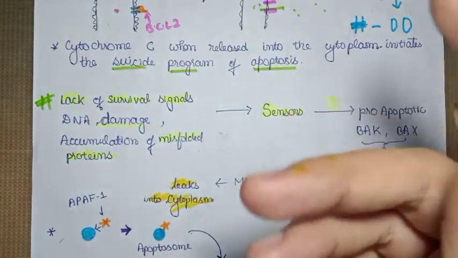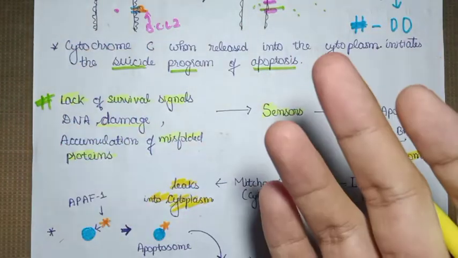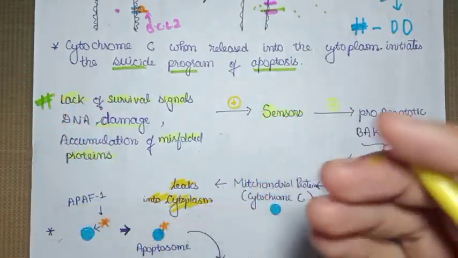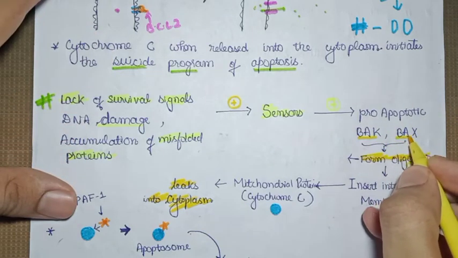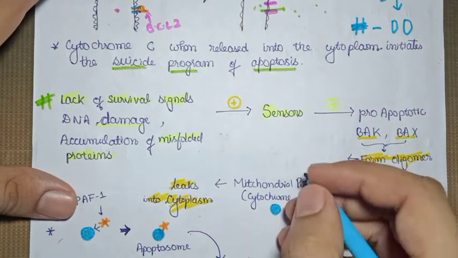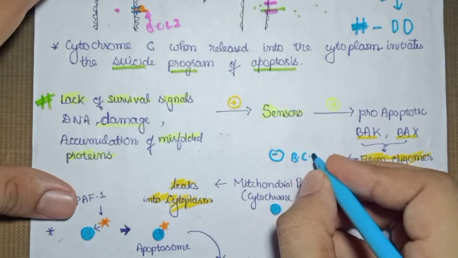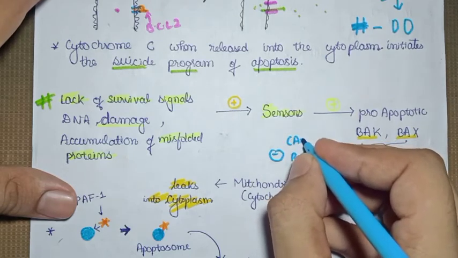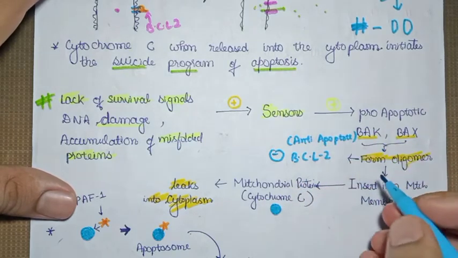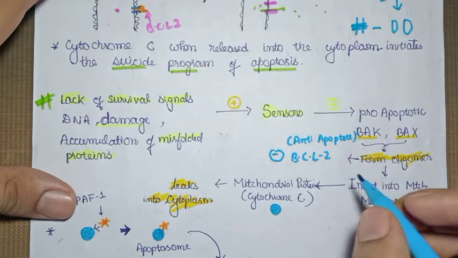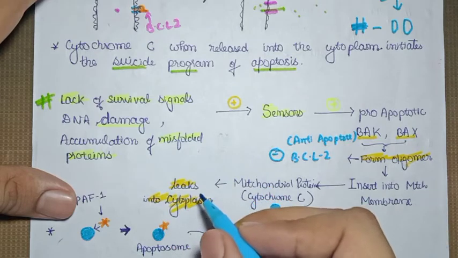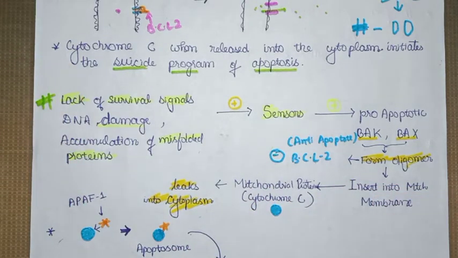So basically when survival signals are lost, or DNA damage or accumulation of misfolded proteins begins, the sensors get activated. So sensors now decided we have to activate the pro-apoptotic genes, which are basically the Bax and Bak and which form oligomers. These also deactivate or inhibit BCL2, which is the anti-apoptotic protein, the anti-apoptotic factor. So besides increasing the permeability of the mitochondrial membrane, they also inhibit the function of BCL2. Mitochondrial proteins will leak out into the cytoplasm and activate the execution caspases.